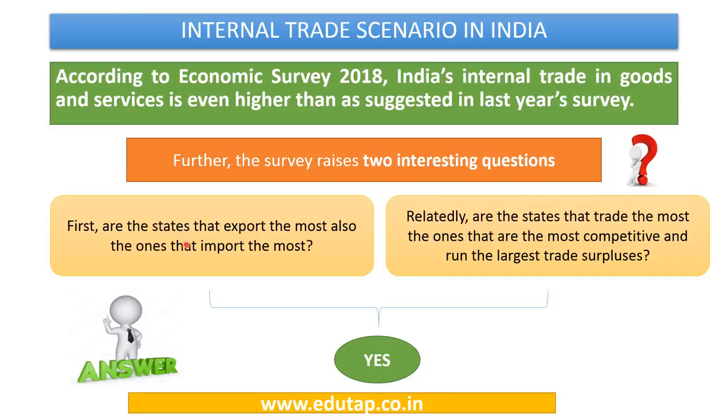So if a state has the highest exports, is it the same state that is going to have the highest imports? And next, are the states that trade the most the ones that are most competitive and have the largest trade surpluses? So these are the two questions which have been raised, and the survey answered these questions in the affirmative. It says yes, this is so. The states that export the most are the ones that are importing the most, and similarly the states that are active traders have large trade surpluses and are competitive states.